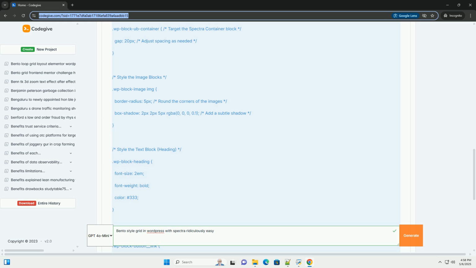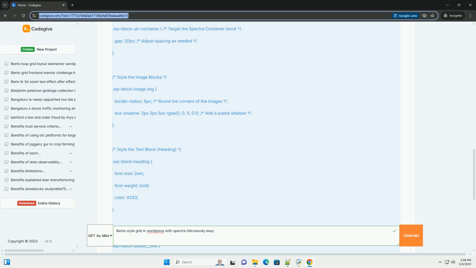Container: the foundational element. Think of it as the canvas upon which you'll build your grid. In Spectra, you'll primarily use the container block to structure your grid. Blocks, or grid items: individual elements that make up the grid. These can be anything: images, text, buttons, videos, or even other containers for nesting.